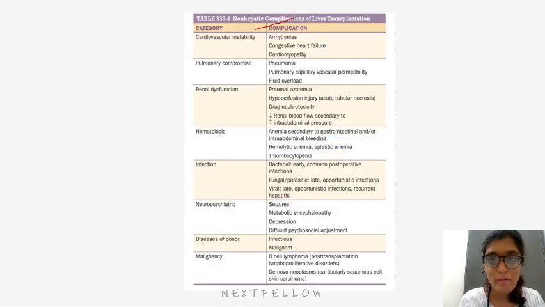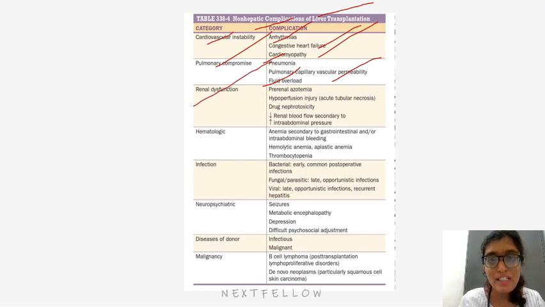Now coming to the non-hepatic complications of liver transplantation, one is cardiovascular instability and cardiovascular arrhythmias, heart failure and cardiomyopathy. Now in case of pulmonary complications, there is pneumonia, pulmonary capillary vascular permeability and fluid overload.